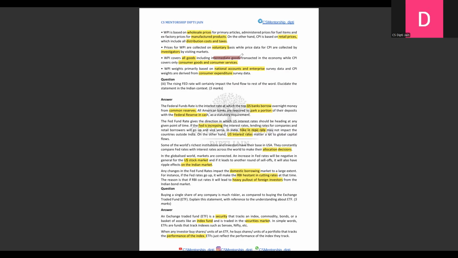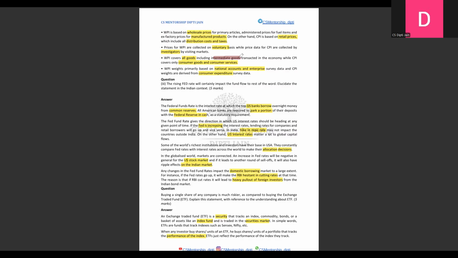With this question, I would like to highlight one mistake that we all make: students write conclusions without justification. Examiners expect logical reasoning, not just statements. Whenever you are framing an answer, you have to make sure that your answers are justified, not just gibberish sentences. Let's suppose you have written, ETFs are safer than stocks. Stocks are risky. ETFs invest in many companies. But why are stocks risky? Why are ETFs safe? You have to give your justification, right?